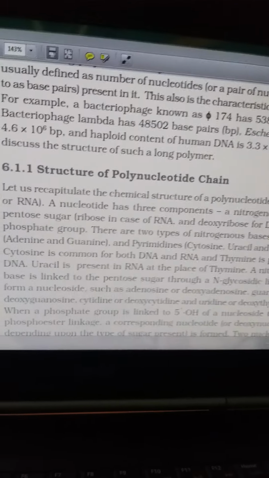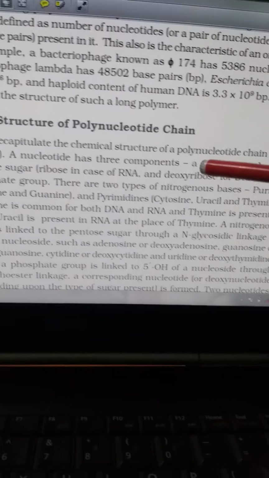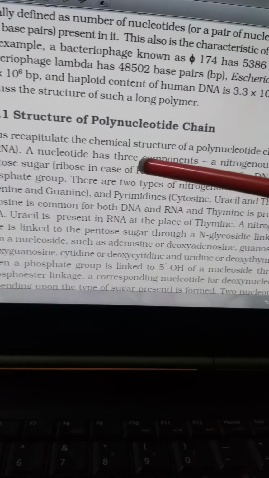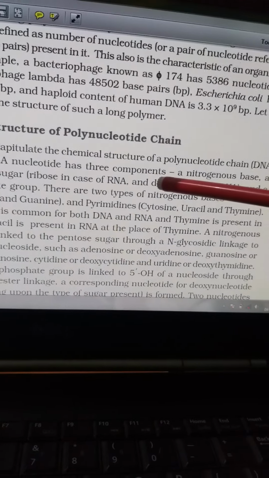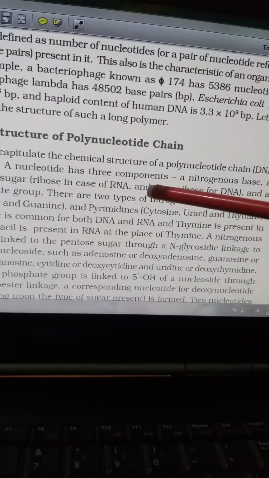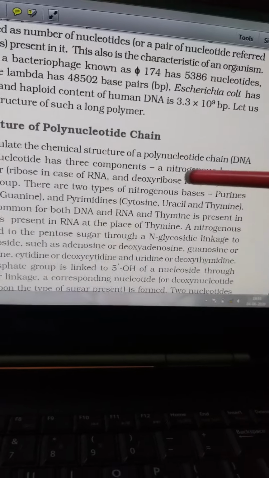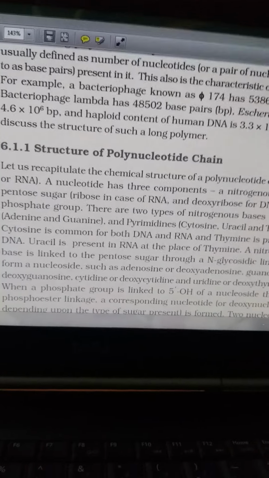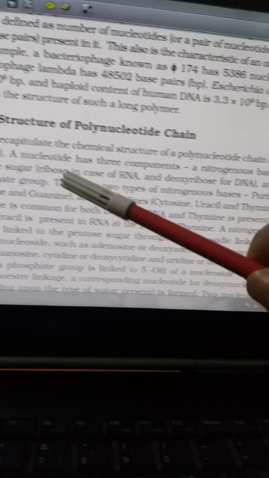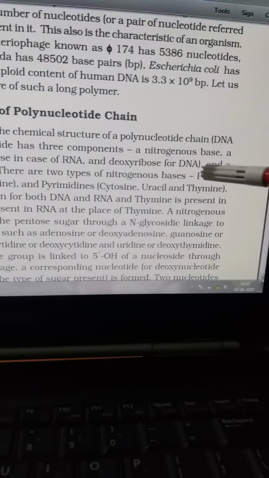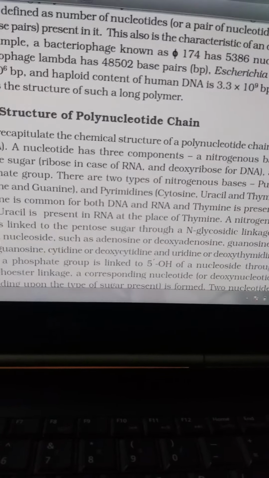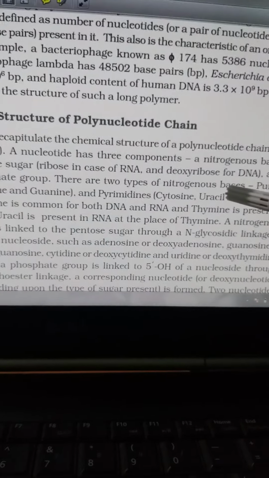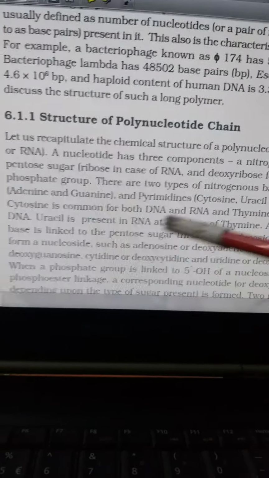Now the chemical structure. You can see the chemical structure of the polynucleotide chain of DNA and RNA. It has three components. Basically, the nucleotide has three components: a nitrogenous base, a pentose sugar, see ribose in case of RNA and deoxyribose in DNA, and a phosphate group. There are two types of nitrogenous bases, either purine or pyrimidine.